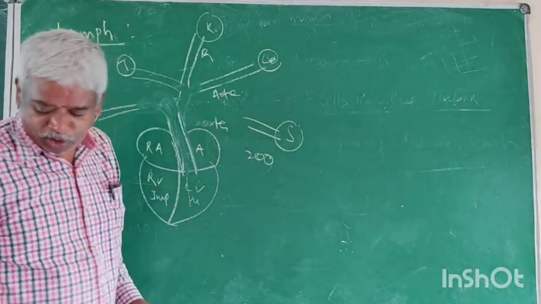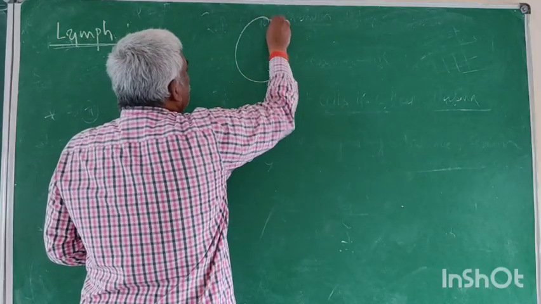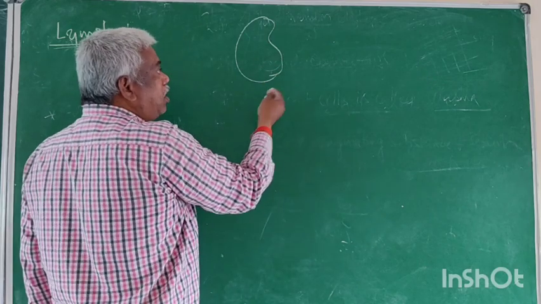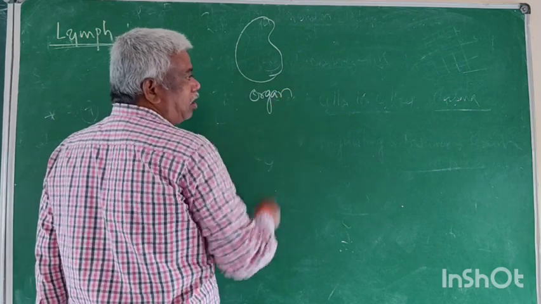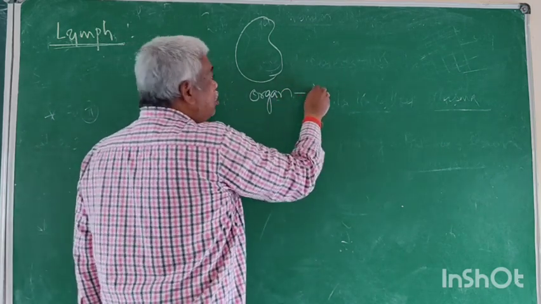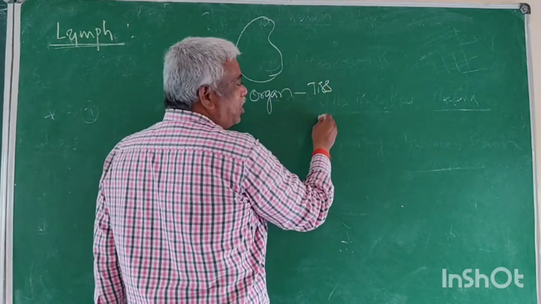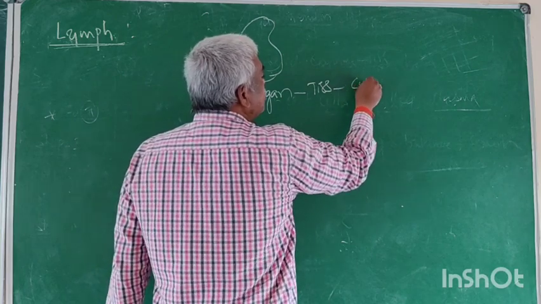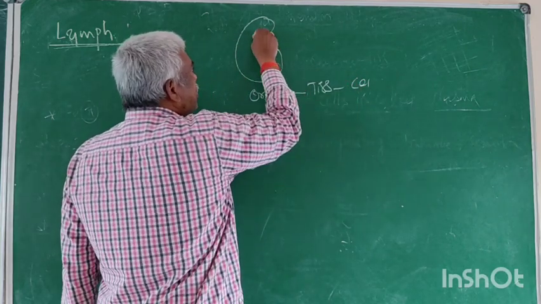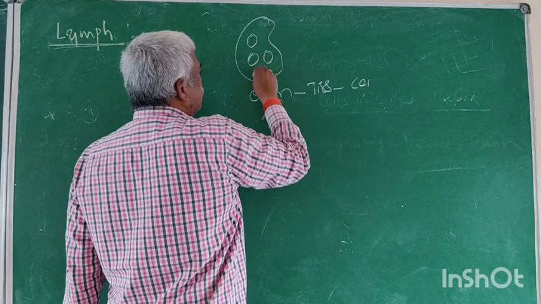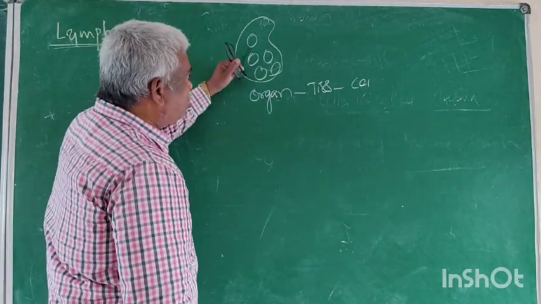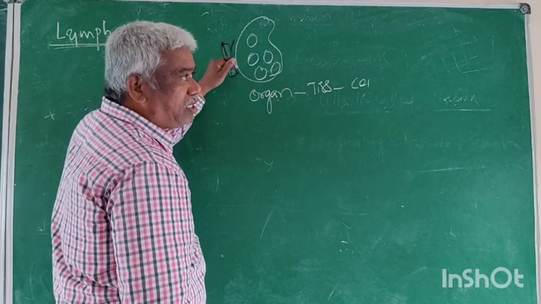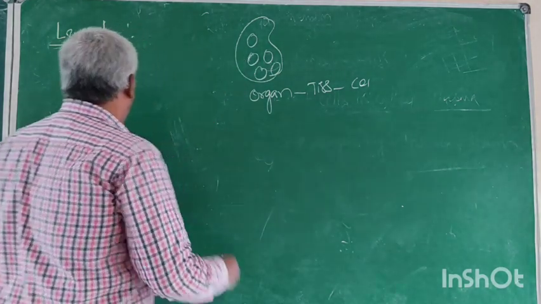Right. Now come to this. What is the level? Organ. Where the organ is there, tissue is there. Where the tissue is there, cells. That means inside are the cells. So organ, tissue, cells. These cells belong to the kidney, renal cells.